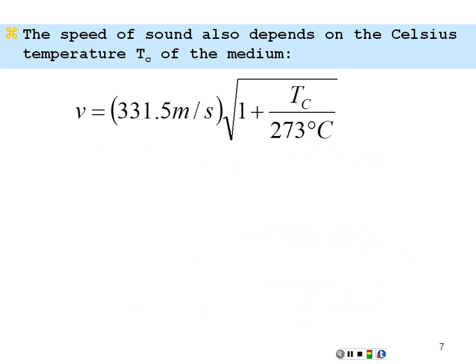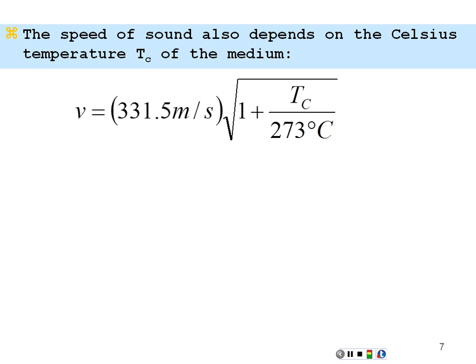Speed of sound also depends on the Celsius temperature. In particular, for a gas like air, the velocity of sound is 331.5 meters per second times the square root of 1 plus the temperature in Celsius divided by 273 degrees Celsius.